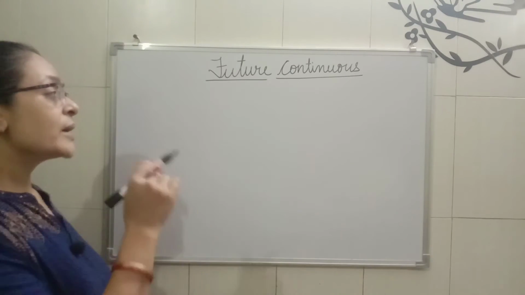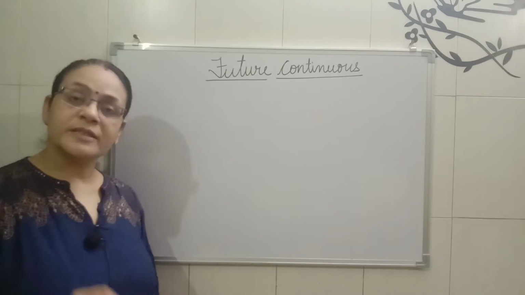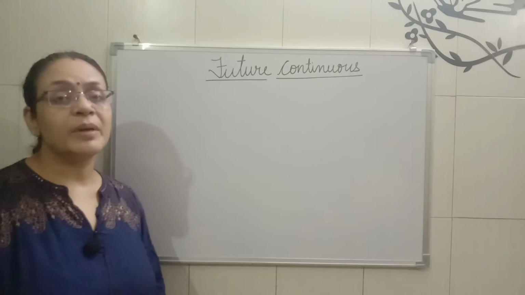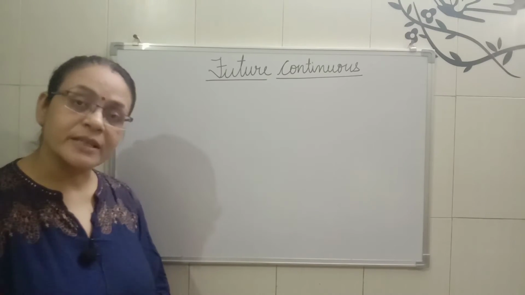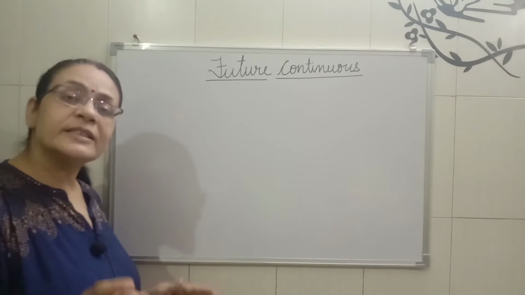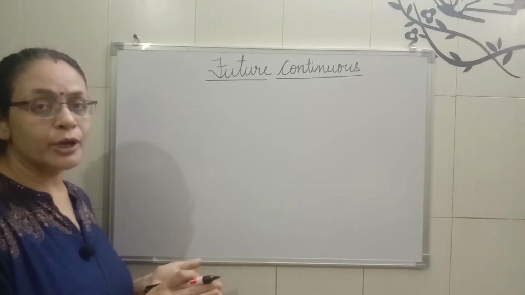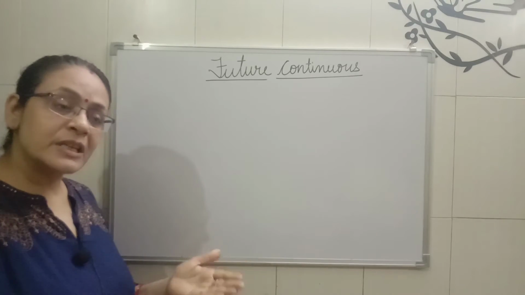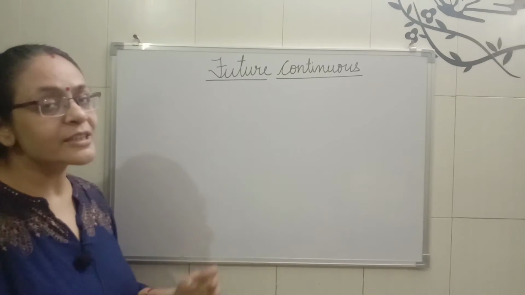Now, I'm just going to give you a sentence, and with that we will see how we can make future continuous sentences. Now just have a look here. I'm giving you a sentence that is related to the present continuous, okay? And then we will change it into future continuous in affirmative, negative and then interrogative.